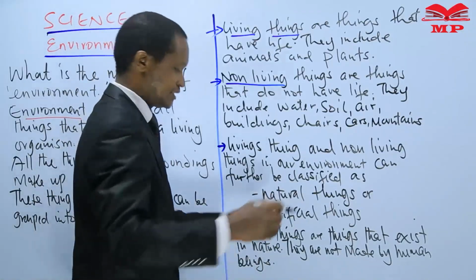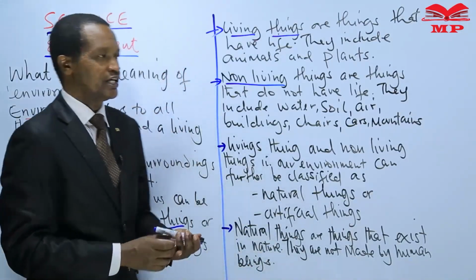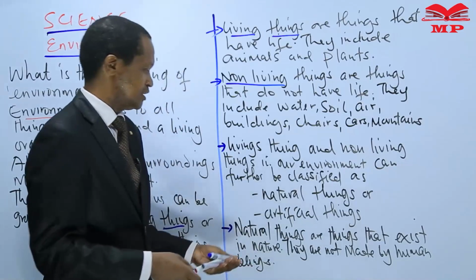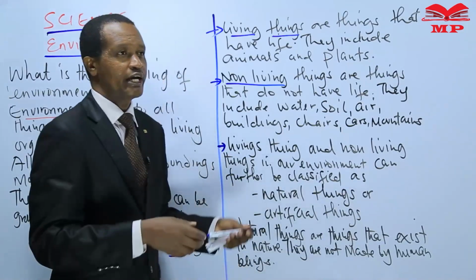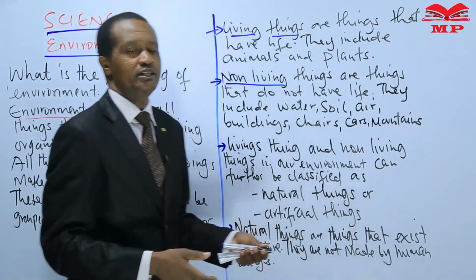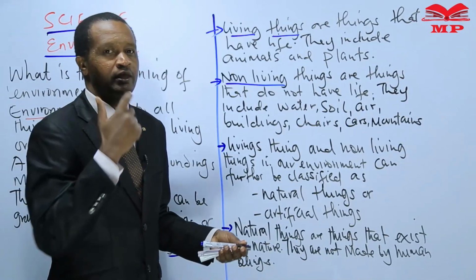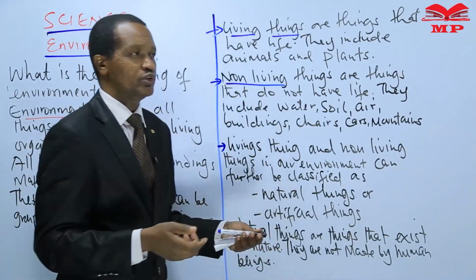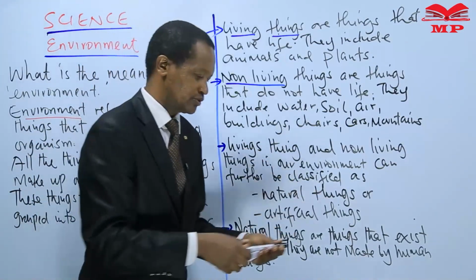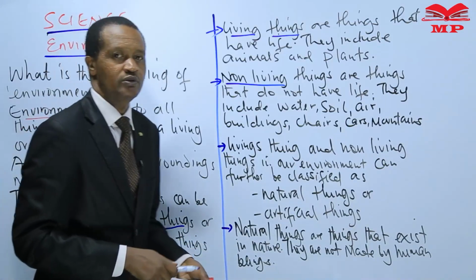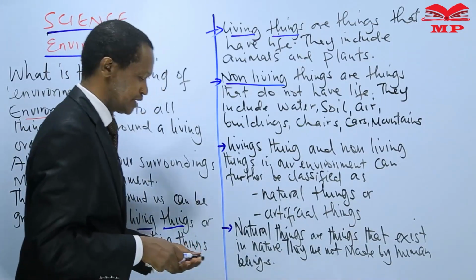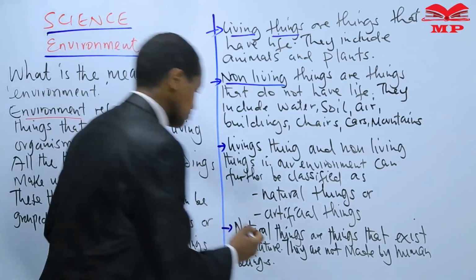They just exist. No one can say, I created natural things or I manufactured natural things. You cannot say, I manufactured. Examples would include things like animals. Let's put down some examples.